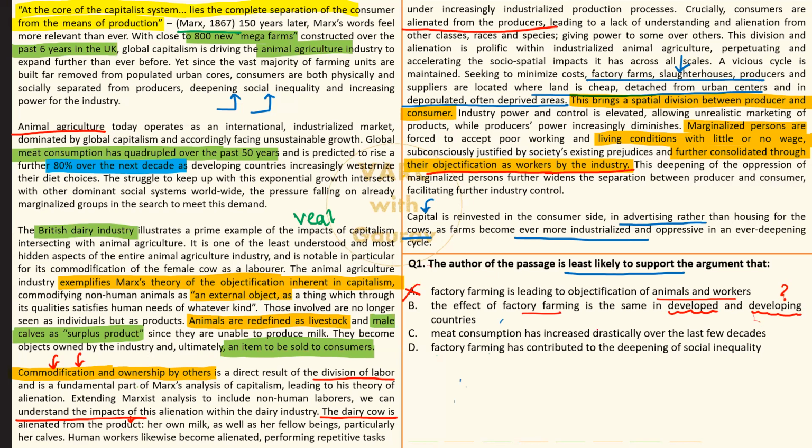So C, meat consumption increased drastically over the last few decades. Definitely quadrupled over the past 50 years, mentioned over here, straightforward. Yes, you will agree with it. D, factory farming has contributed to the deepening of social inequality. 100%. Where is it? Let's find out. It's there in the last paragraph. Let's use a different color.